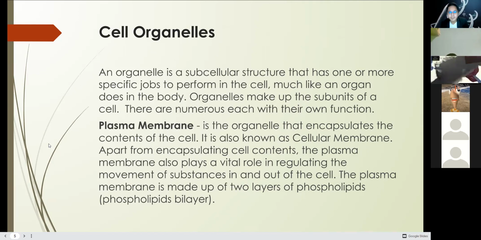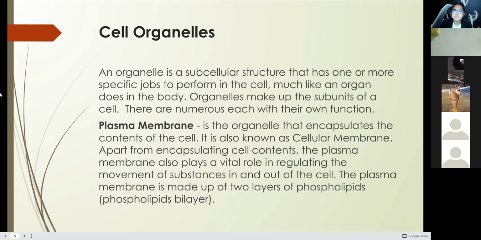Let's move now to cell organelles. Talking about cell organelles, organelles means small organs. An organelle is a subcellular structure that has one or more specific jobs to perform in a cell, much like an organ does in the body. Before, when they had an experiment with regards to the existence of organelles, they thought that these organelles were static and just stayed there without a purpose.